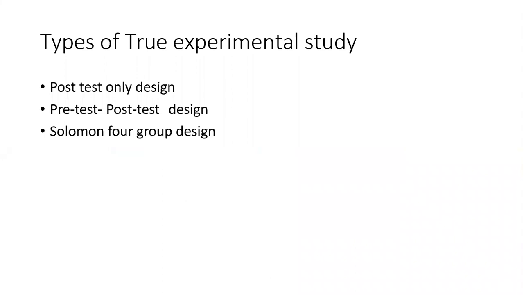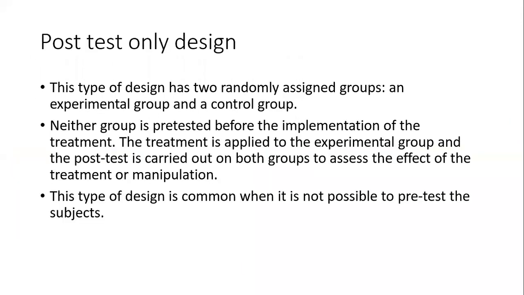Now the types of true experimental study are: post-test only design, pre-test post-test design, and Solomon 4 group design. Post-test only design, I think we have seen in our last topics also. This type of design has 2 randomly assigned groups, an experimental group and a control group. Neither group is pre-tested before the implementation, so no pre-test is taken. The treatment is applied to the experimental group and the post-test is carried out on both groups to assess the effect of the treatment or manipulation, either they have increased the dose or decreased the dose.